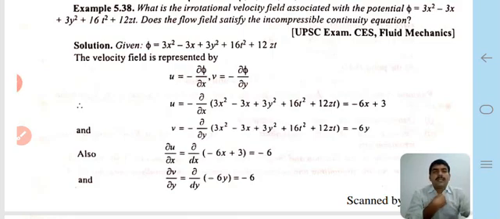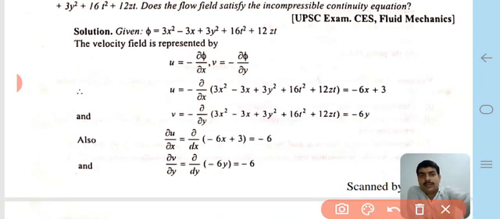Given the φ function 3x² - 3x + 3y² + 16t² + 12zt, we know the potential function in terms of the velocity function, and therefore we calculate u and v.